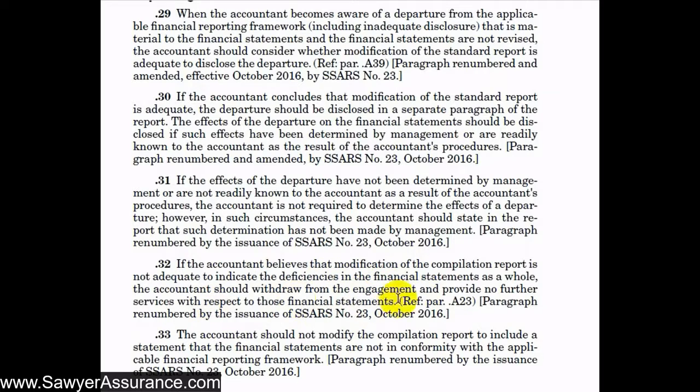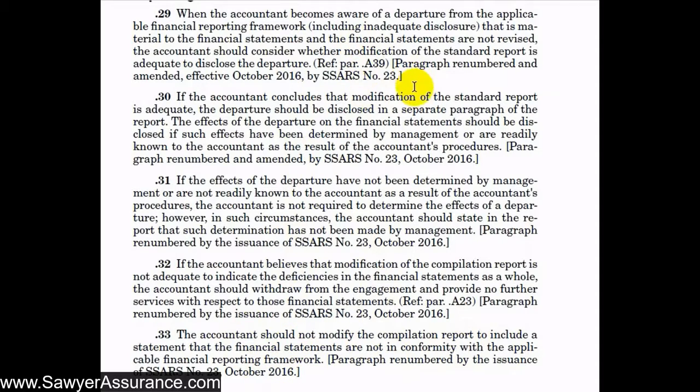So in that case, we should just withdraw from the engagement entirely, and we should never say that the financial statements are not in conformity with an applicable financial reporting framework, because that's pretty misleading as far as the procedures that we've done, and especially since we're not in a compilation, we're not providing an opinion on anything, and we haven't done the procedures to say this is true or not, and so we should never do this.